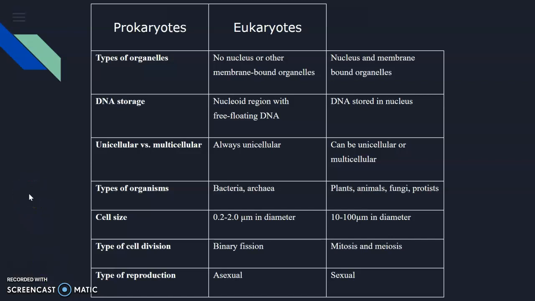Here I included a diagram that I found online that breaks down the different types of organelles, DNA storage, unicellular and multicellular types of organisms, cell size, type of cell division, and type of reproduction for prokaryotes and eukaryotes. Since this is just a 4 to 5 minute presentation, I did not go as in depth on the different types of storage, cell size, division, and reproduction, but I felt that this chart was necessary to include and provided much more information.